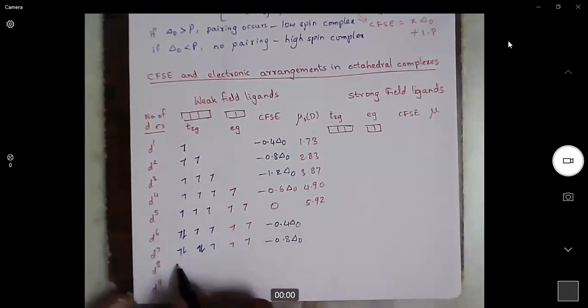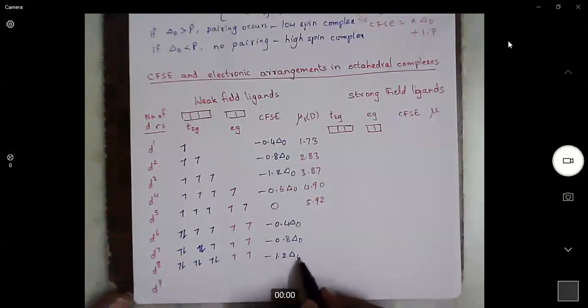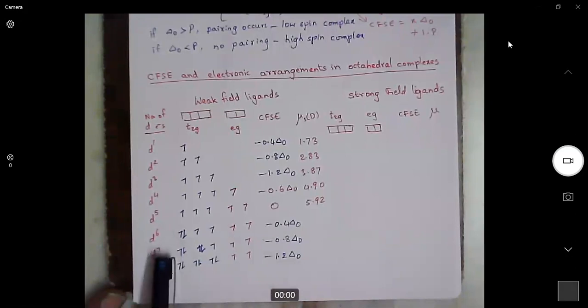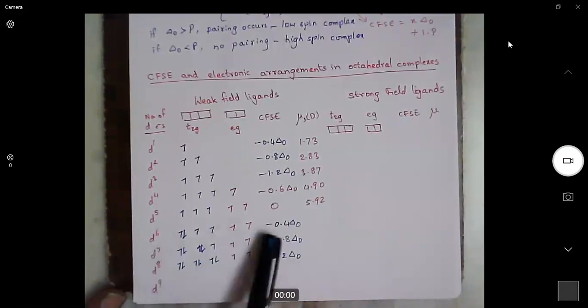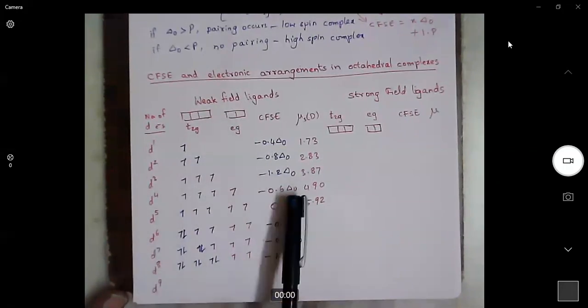For d8 configuration, we will get 3 electron pairs in the T2G level, 2 single electrons in the EG level, and the CFSE will be 1.2. So for each electron in the T2G level, we need to add 0.4. For each electron in the EG level, we need to subtract 0.6.